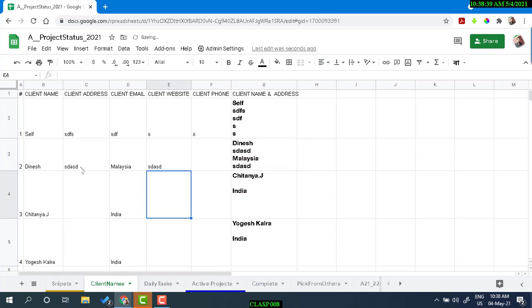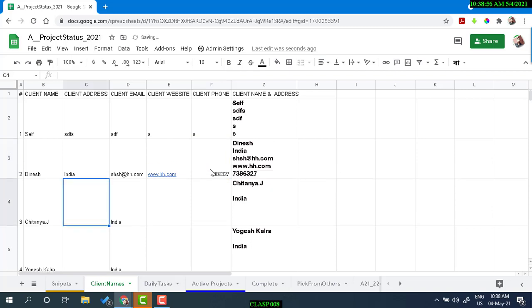If you enter the content here, it will be added. So you see, this is automatically adding the content in our result.